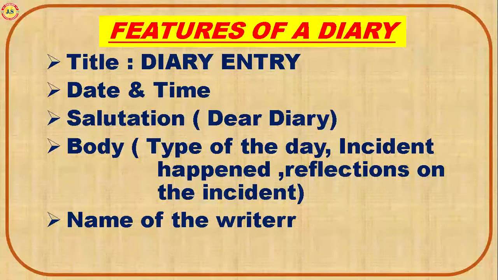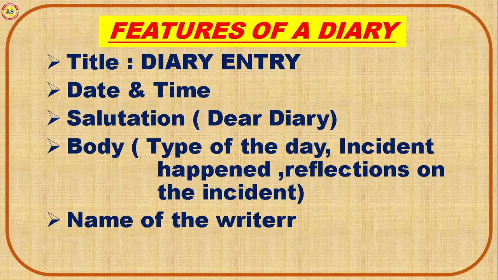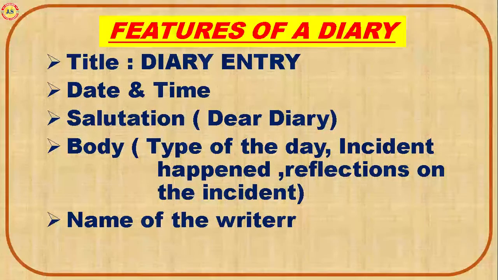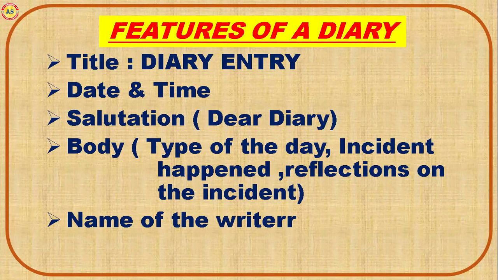First of all we have to start with the title. The title should be written at the top middle, and that should be in capital letters. Then after that we should write the date and time. The date and time are to be written at the top left or right side corner of the page. Here in this diary I have written it on the left side.